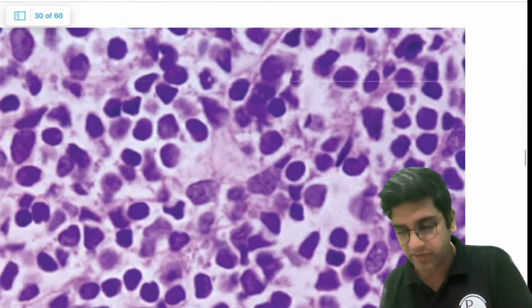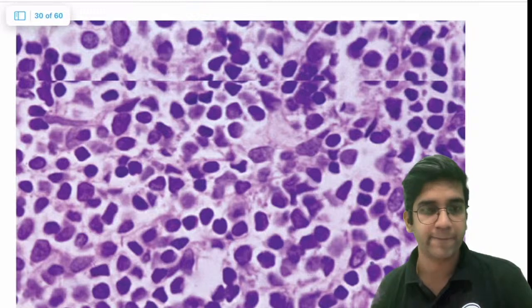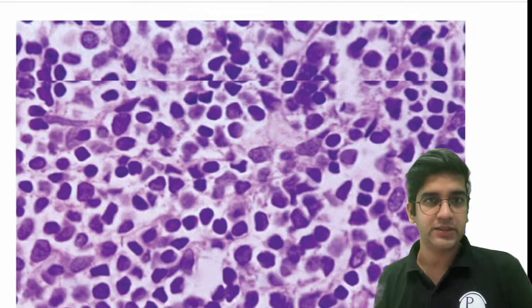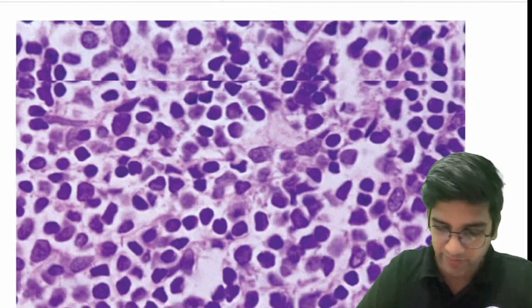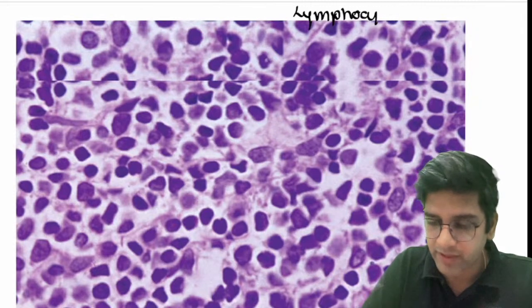Tell me what is the predominant inflammatory cell here? That's a beautiful, perfect lymphocyte, right? A beautiful lymphocyte. See, that's more than enough for me.